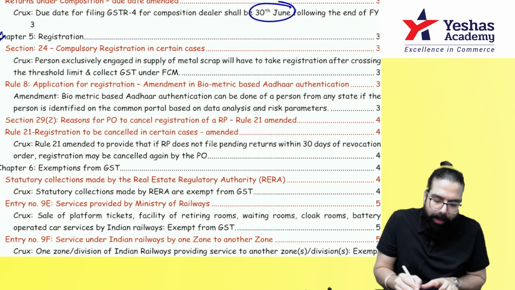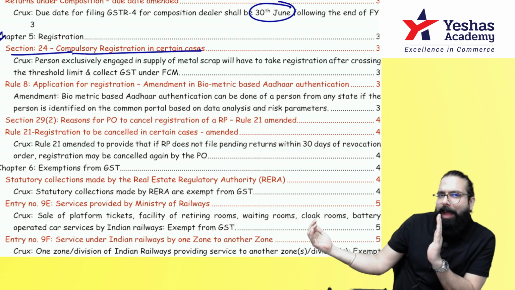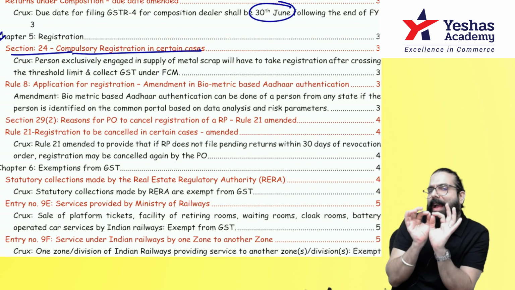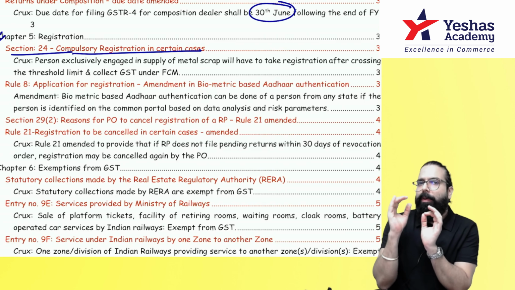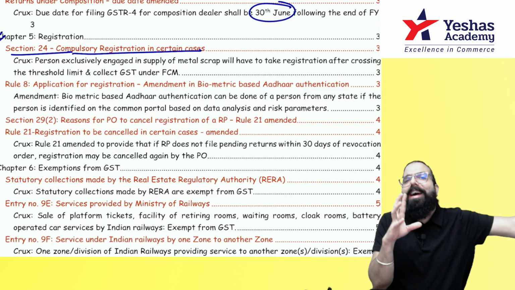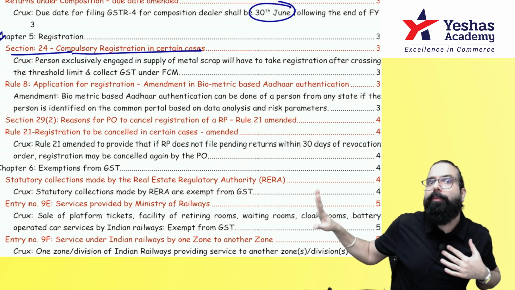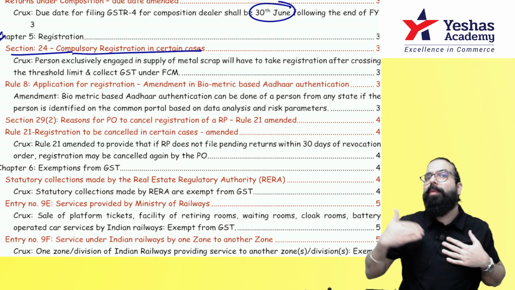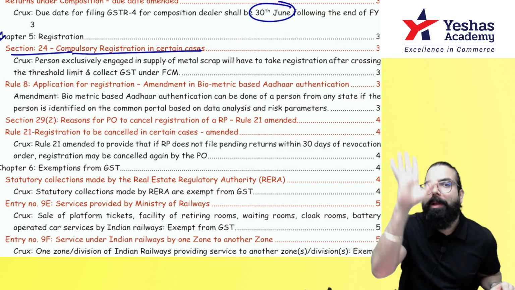Then, in compulsory registration, they have told us: one supplier is there, I am the recipient. If the supplier supplies to me and I have to pay GST under RCM, all these suppliers are exempted from registration, because in such cases the recipient always pays the GST under RCM. But this is not applicable for metal scrap.